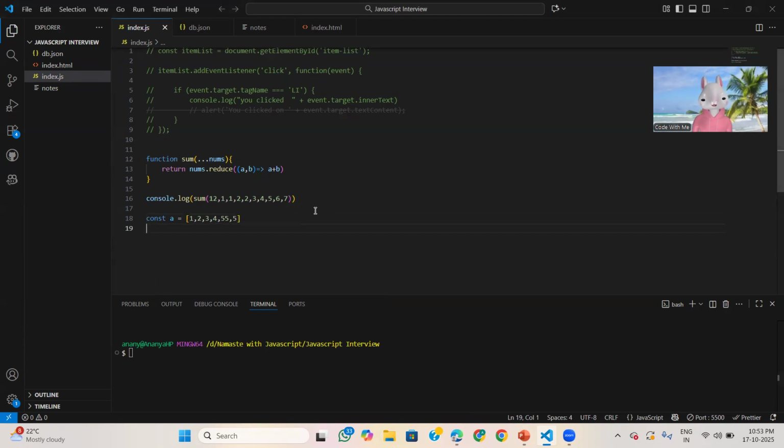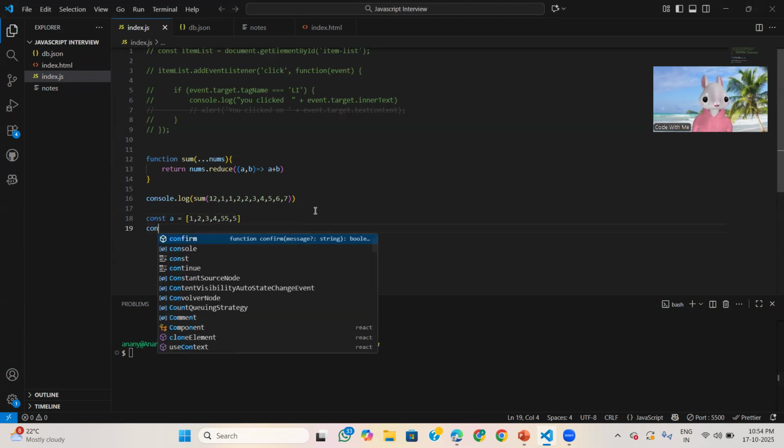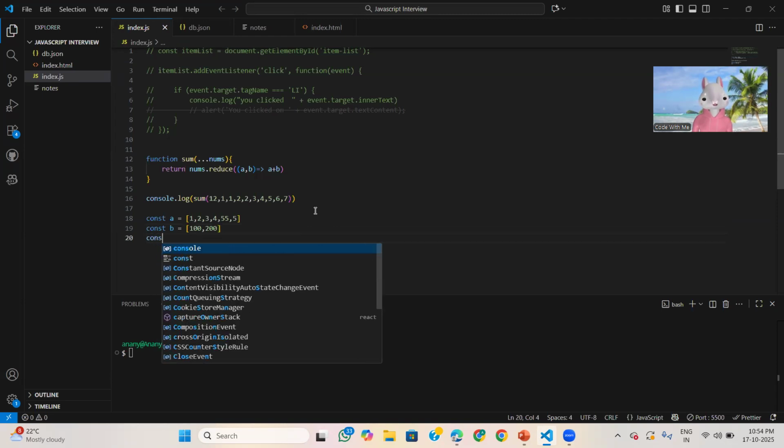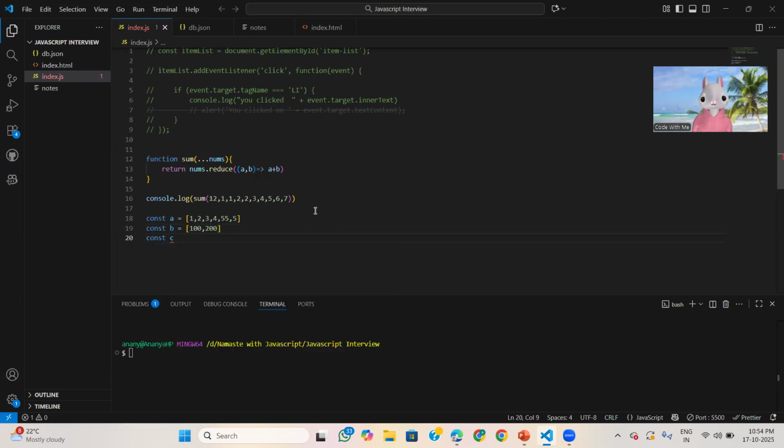Now I want new, like const b is equal to, now see, const c is equal to a.